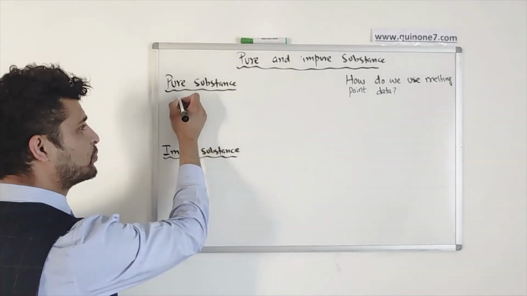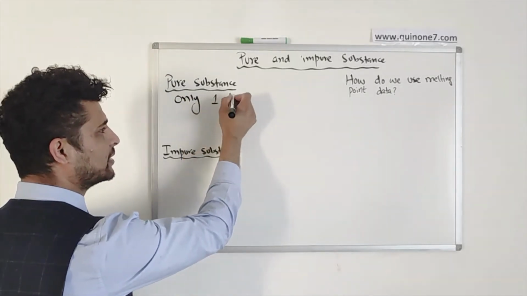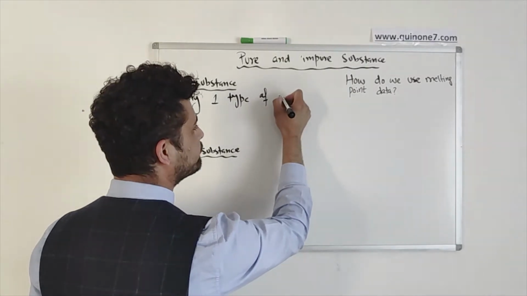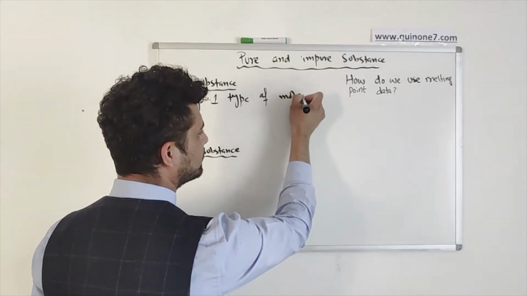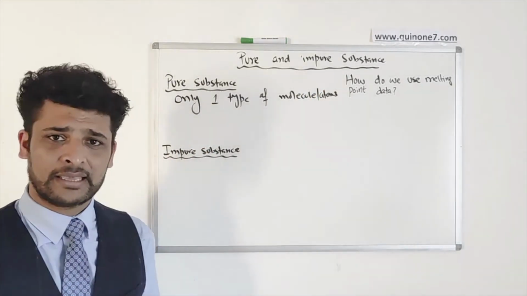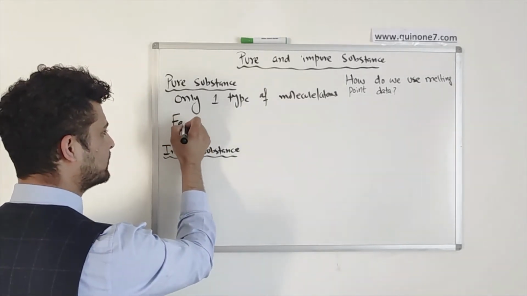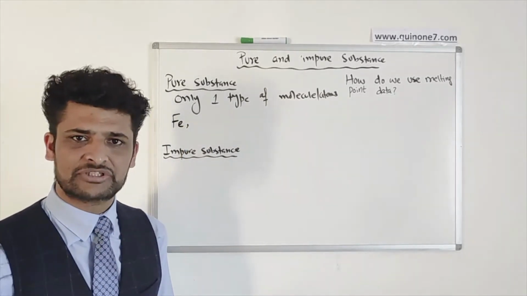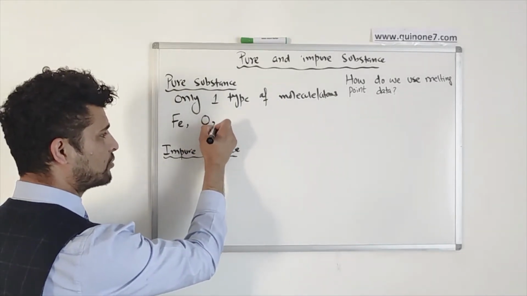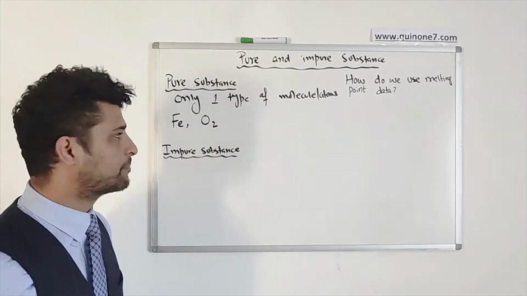Pure substance means when you have only one type of molecule, atoms in there. So that means you can have, for example, if I say iron, pure iron metal, it is actually a pure substance. If I say oxygen, even though there are two atoms there, it will still be considered as a pure substance.